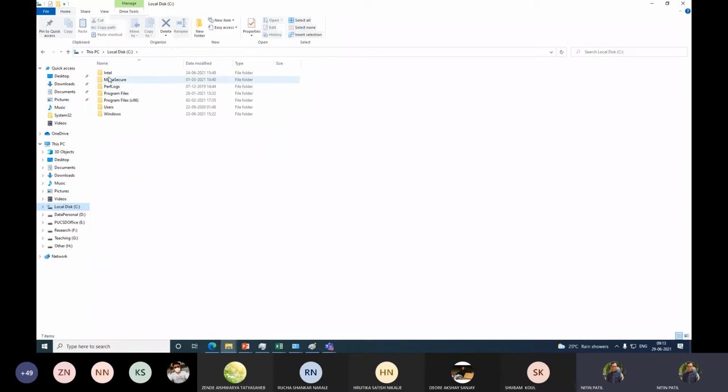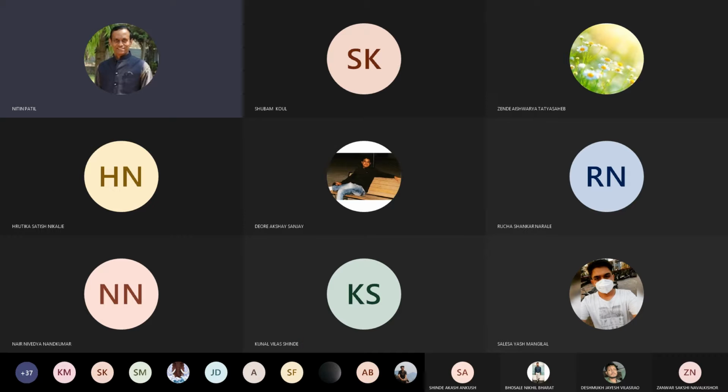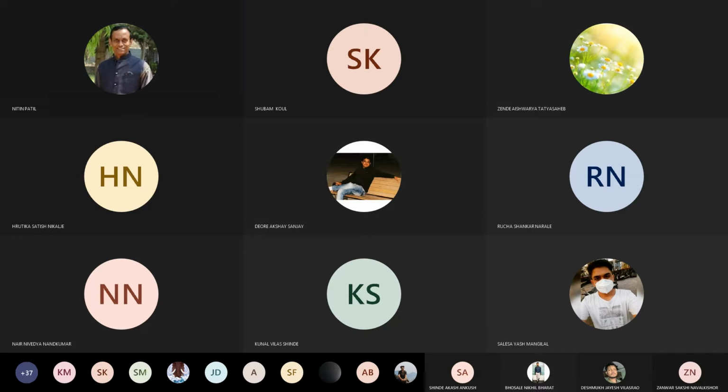So a few directories might be added by software. For example, this Mass Secure is added by the application which I installed for Bank of Maharashtra internet banking. But the rest of the things like users, Windows, program files, x86 program files, perflog, Intel, these are the default directories created at the time of installation of Windows. Okay. In a similar manner, when I talk about my OS, or rather this Windows, correct?